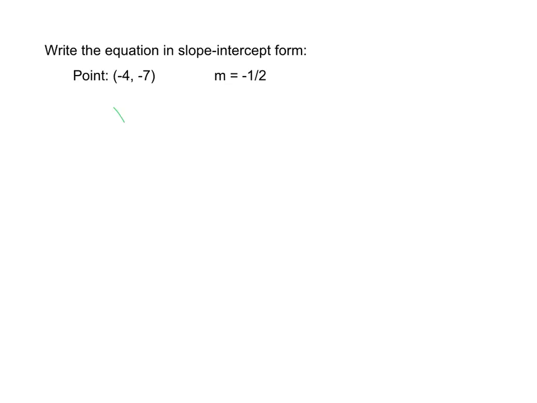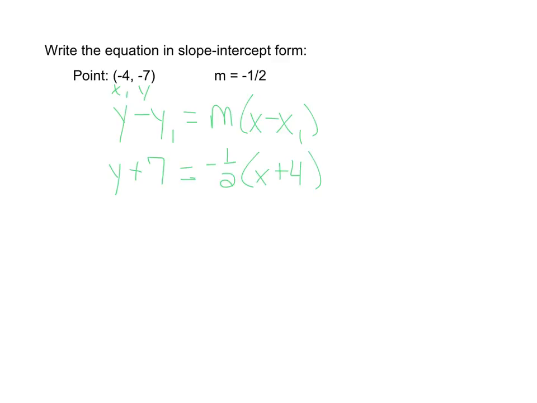So let's start with point-slope form. Y minus y1 equals the slope times x minus x1. There's my x1 and my y1. So I say y minus a negative 7, which becomes y plus 7. Remember, if you need to show that, go ahead and show it. Equals negative 1/2 times x minus a negative 4, which becomes x plus 4.